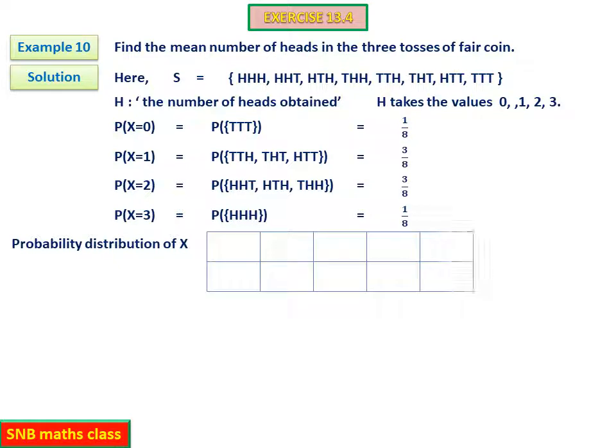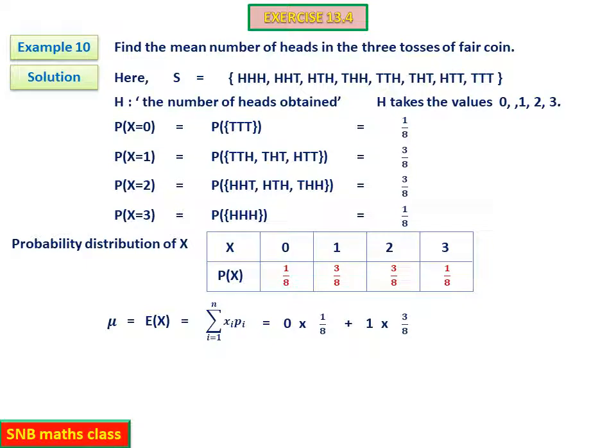Now probability distribution of random variable x, of course it is not a must here because question asked is only find the mean, but let us write it. So x and p of x, values 0, 1, 2, 3, and corresponding probability 1 by 8, 3 by 8, 3 by 8 and 1 by 8. Now you have to use the formula mu equal to expectation of x, that will be equal to, first write the formula, summation xi pi. So that will be equal to, just substitute 0 into 1 by 8 plus 1 into 3 by 8 plus 2 into 3 by 8 plus 3 into 1 by 8.